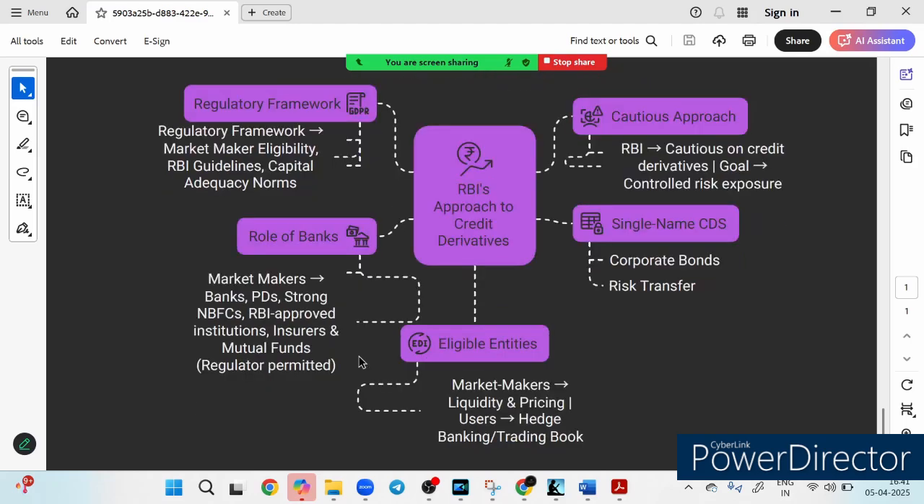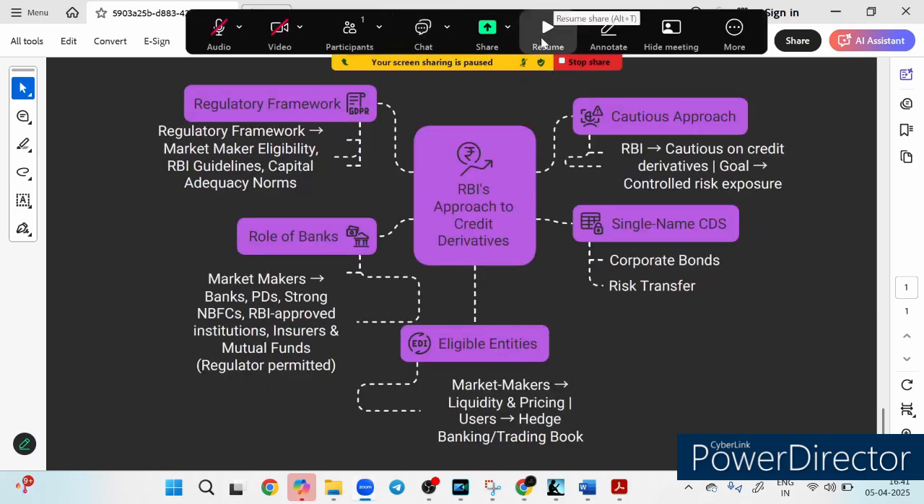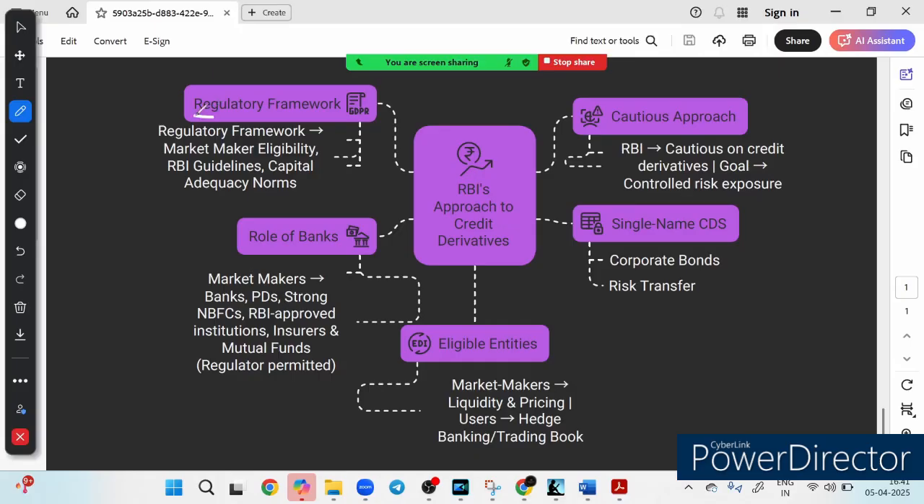First thing comes is the regulatory framework. In the left hand side, you will see a regulatory framework. You can see. So RBI has set a strict guideline to ensure that credit derivatives don't lead to excessive speculation or financial instability, right? So the regulatory framework has been put by the RBI.